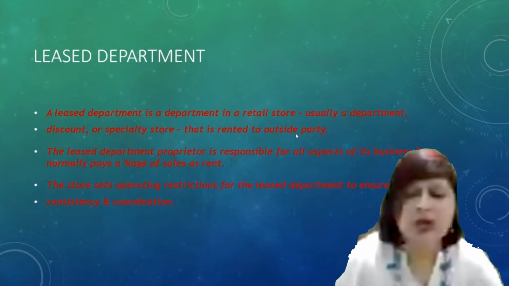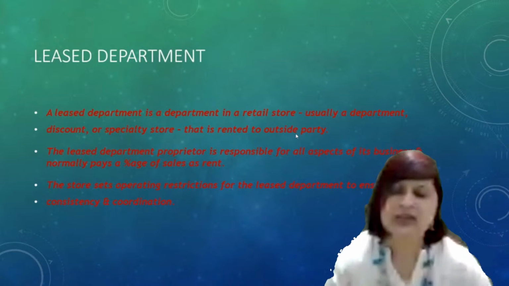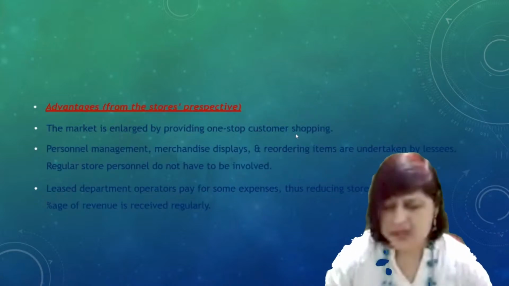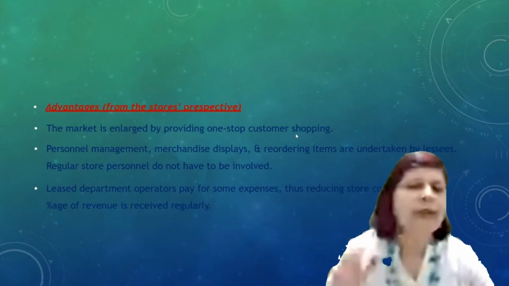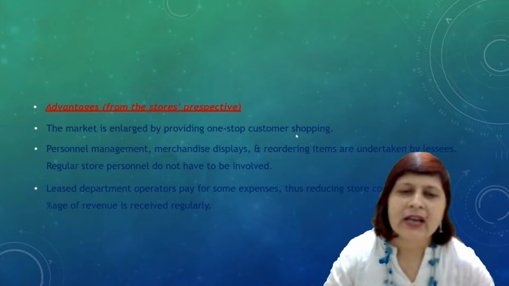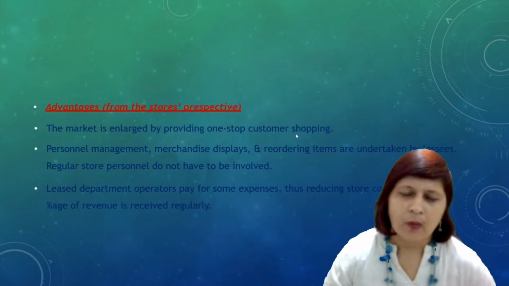That is a leased department. The store sets operating restrictions for the leased department to ensure overall consistency and coordination. So at times the store sets the operating restrictions on the leased department so that there should be no problem, there should be consistency and coordination. Right. What are the advantages from the store's perspective? What all are the advantages? The market is enlarged by providing one-stop customer shopping.